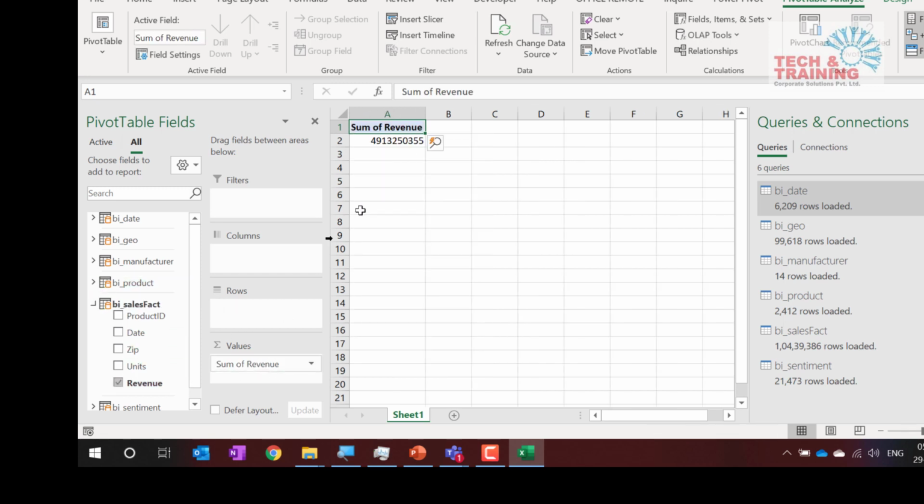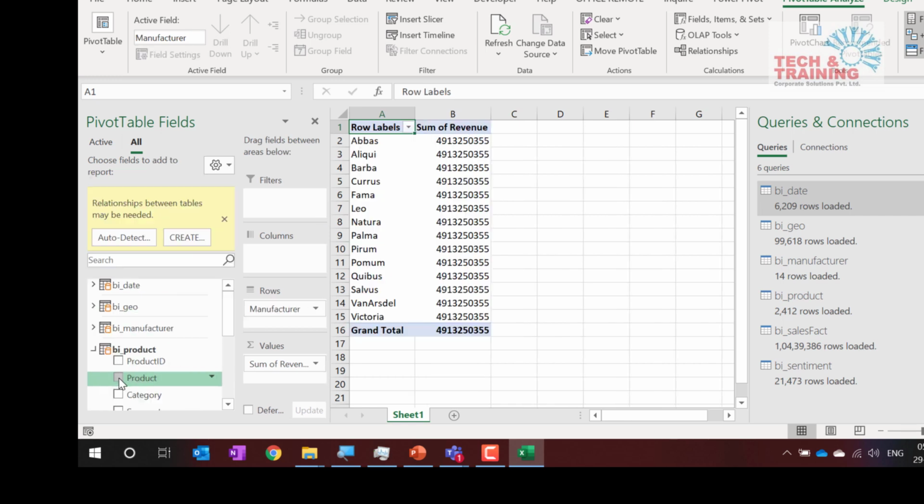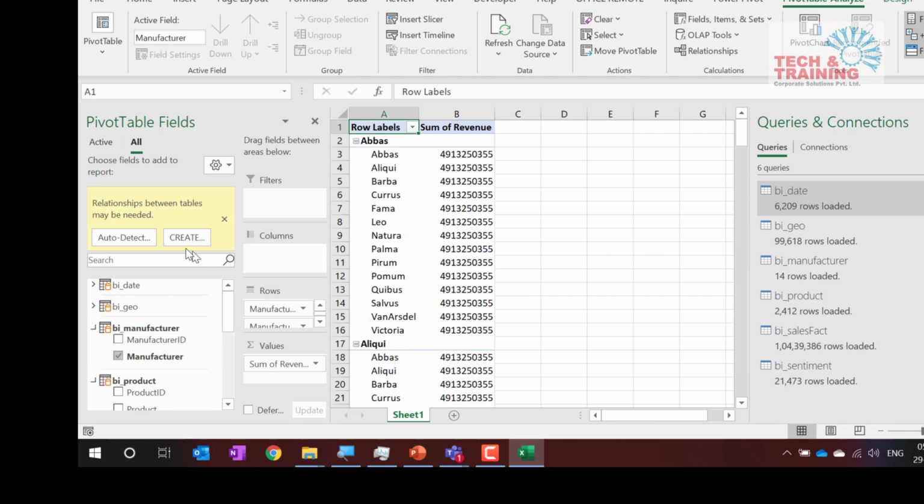Now see, it is working, but now I would like to get the data from products, manufacturer. It does not allow me. Here I am talking about this manufacturer. It does not allow me, because we have not created the relationship. I'm not going to talk about relationships right now, but all of us will do it together. I'll show you the relationship and all those things towards the end of the program if we still have time.